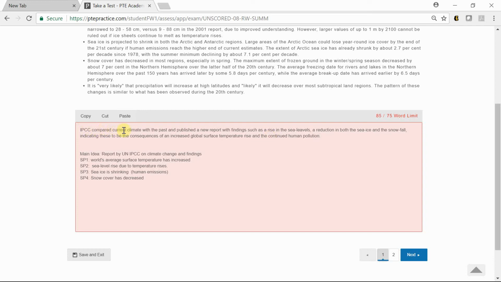This compared current climate with the past and published a new report with findings such as a rise in the sea levels. This is rise, these two are shrink. A reduction in both the sea ice and the snowfall, indicating these to be the consequences of an increased global surface temperature, right, and continued human emission. So we got everything covered, right?